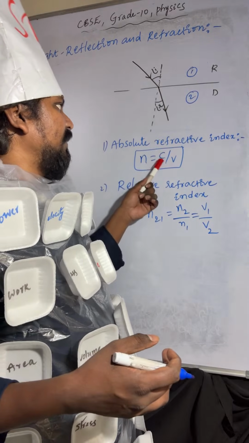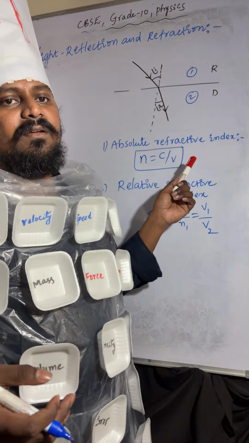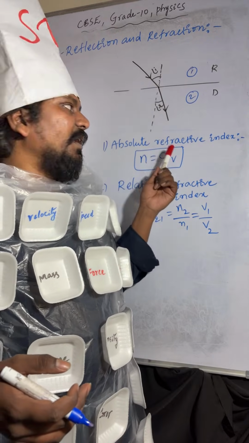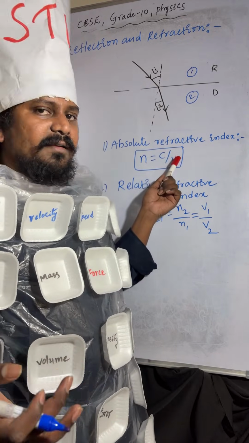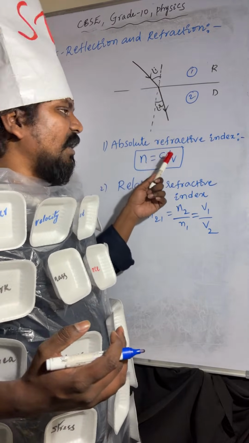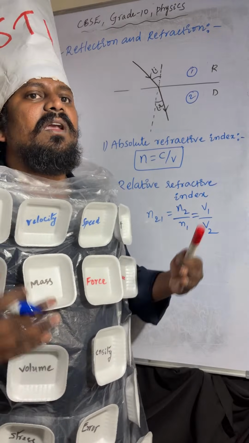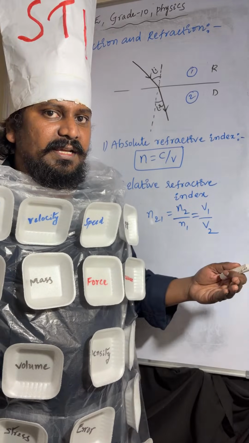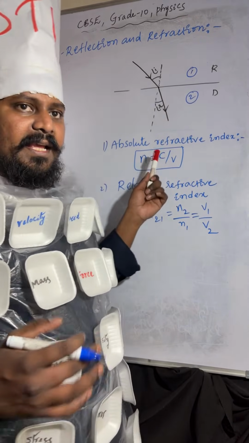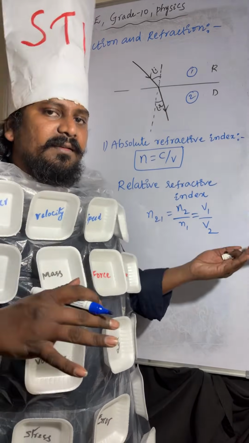For absolute refractive index, one medium must be speed of light in vacuum or air, and if you compare with another medium, such as water or glass, that is the absolute refractive index.